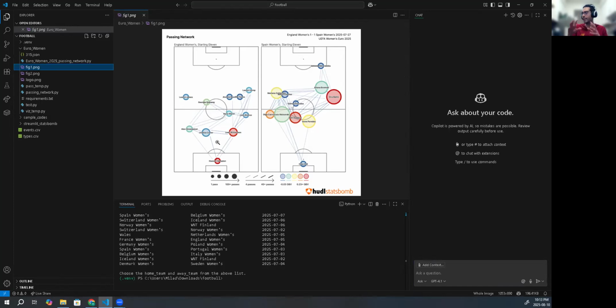So then you can see they have the graph. It's not that much clouded because they probably have filtered some of the passes if they're less than a certain number, I don't know, 5 or 10, they just didn't consider those edges. That's why you don't see all the edges. In our case, we're just considering all the passes, but showing the legends, they scale in alignment with those, and it has the gist of this picture as well. And then instead of having the logo down at the bottom, we put it centralized in between the plots. So I also provided this, and as you can see, there is also